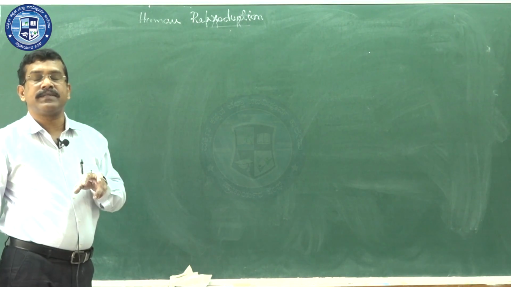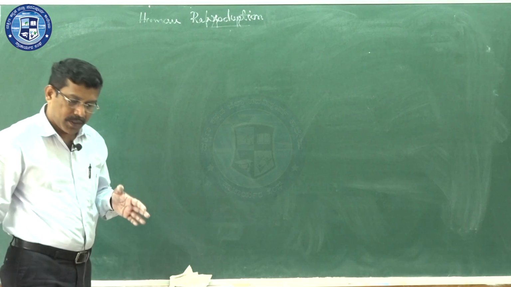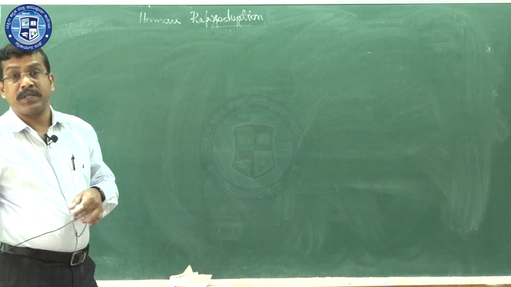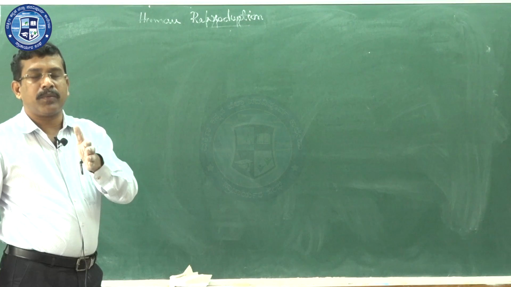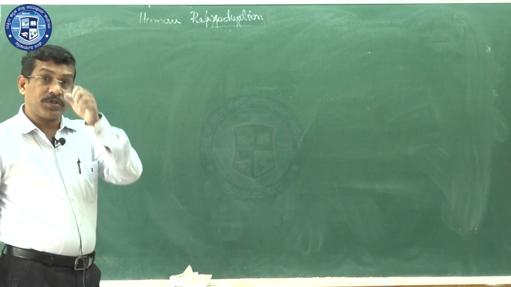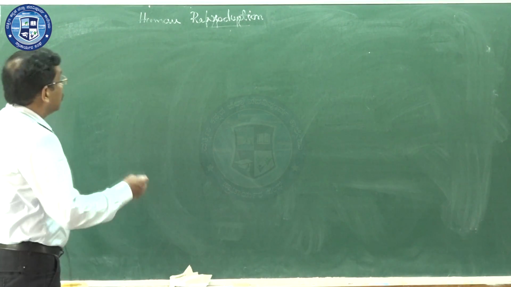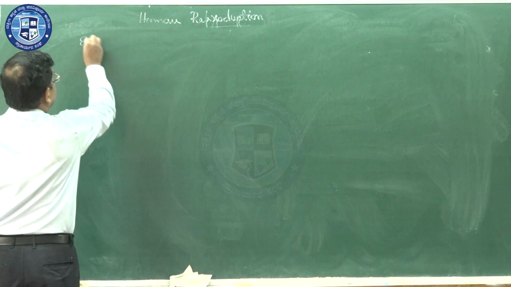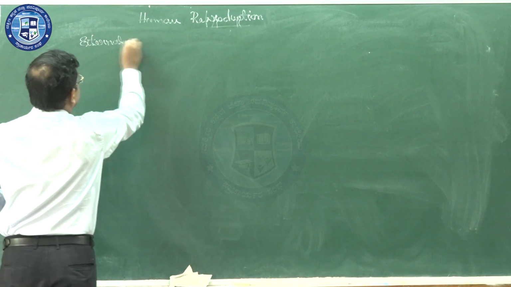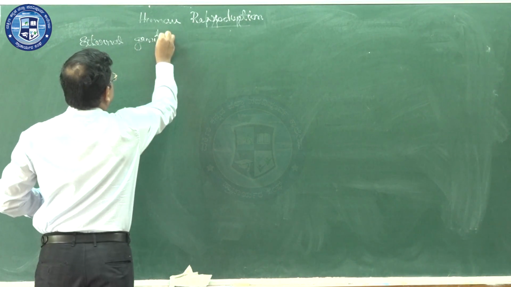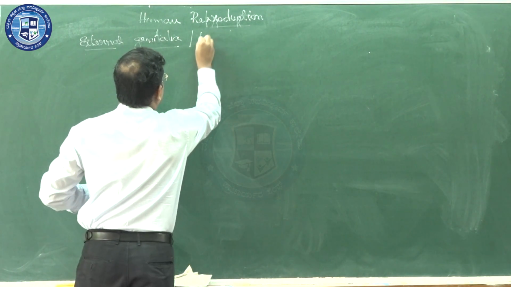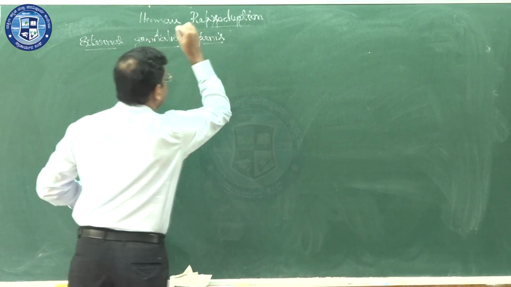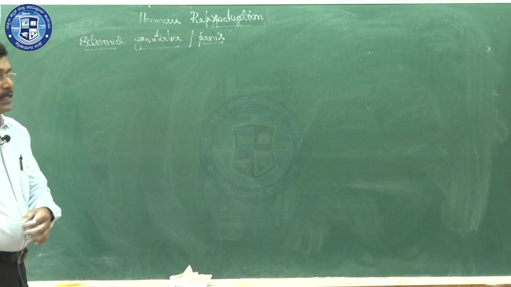Second one, accessory ducts, which help in the transfer of sperm from the testis towards the exterior. Third one is accessory glands, which secrete seminal plasma. Fourth one is external genitalia, also known as the penis.